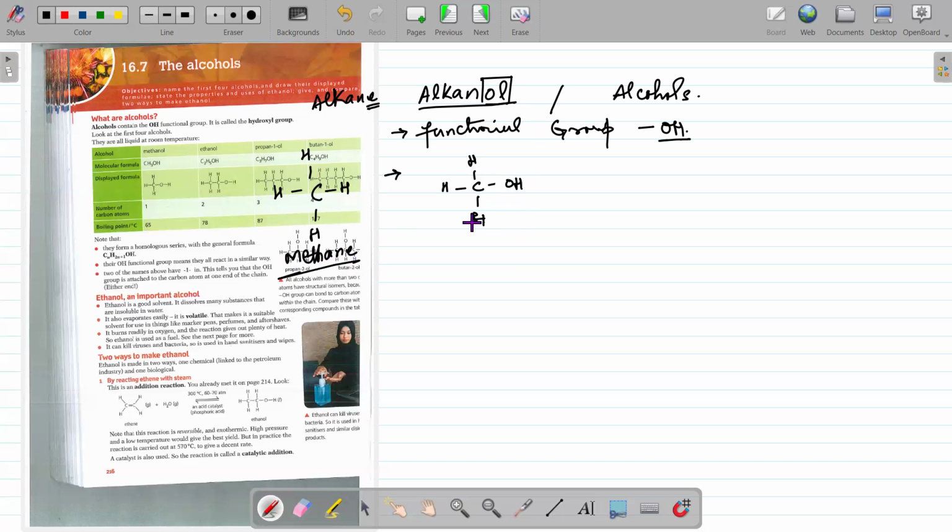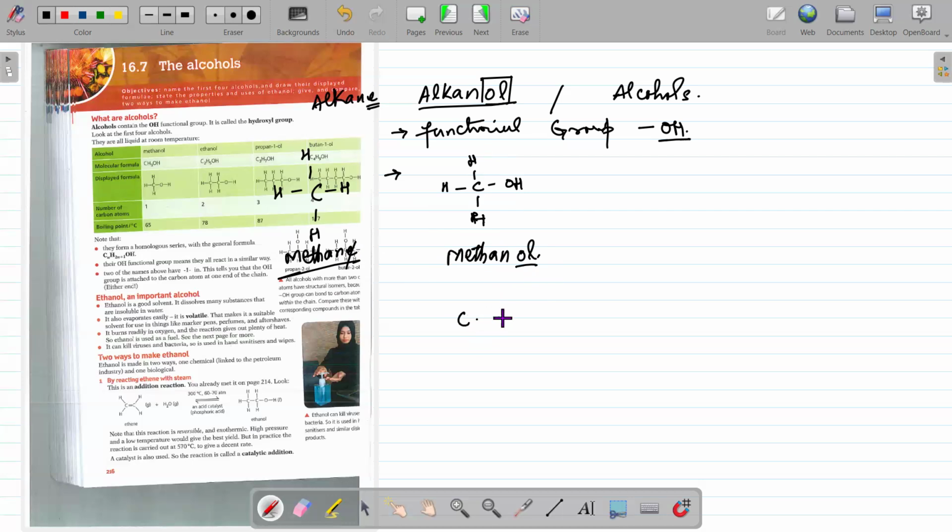Now, when I replaced one of the hydrogens with OH, it became a member of this alkanol series. As I said, for their naming, the ending E of an alkane is replaced by OL. So its name will be from methane to methanol, ending E replaced by OL.